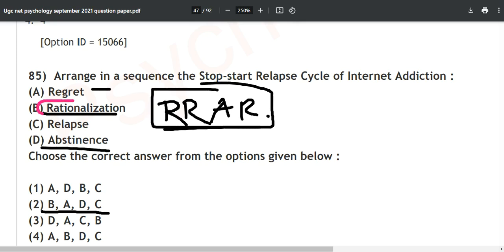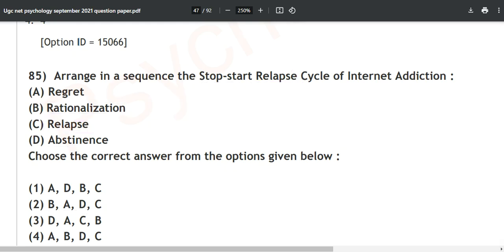If you can see, relapse will come in last, pretty obviously relapse means it will come last, C will come in the last, and then rationalization will be first, so that you can arrange these in order. Okay, don't worry, it will not come.